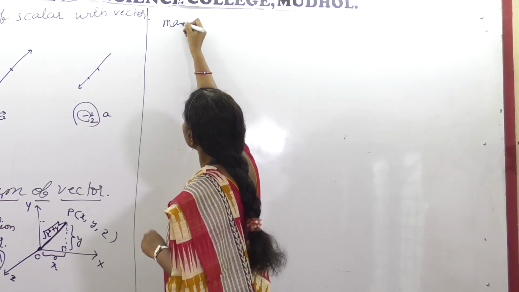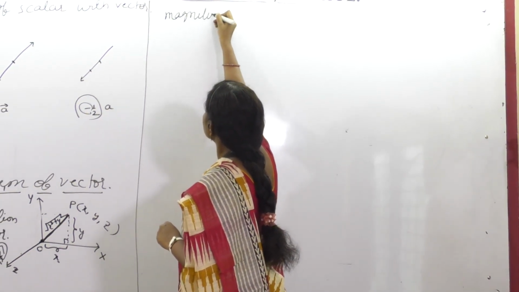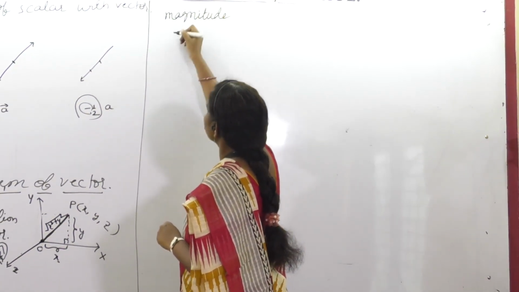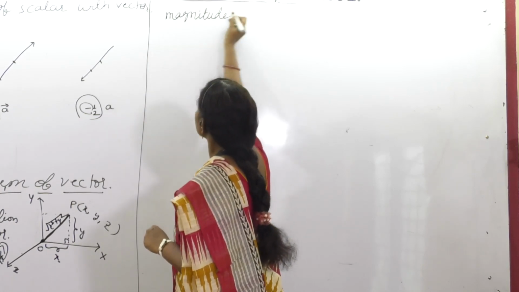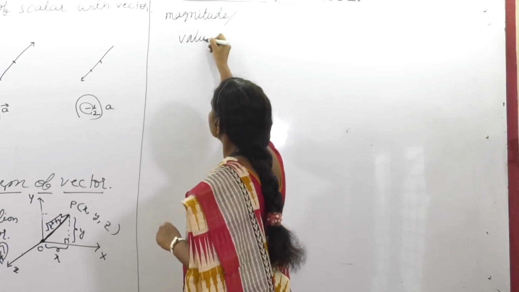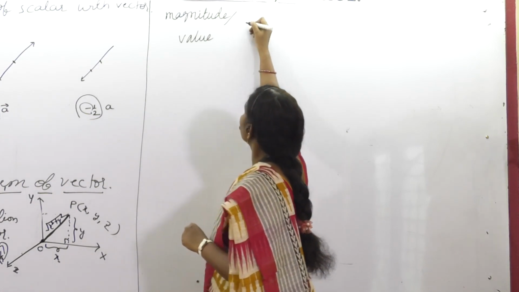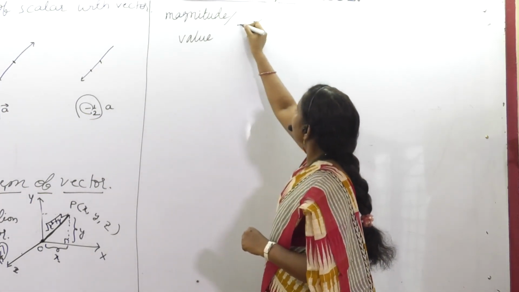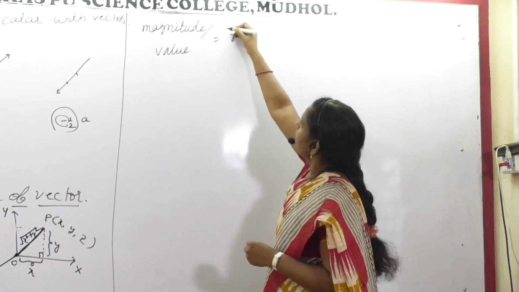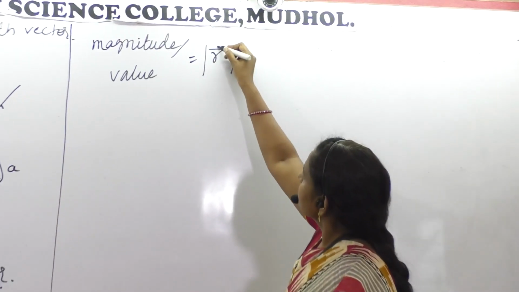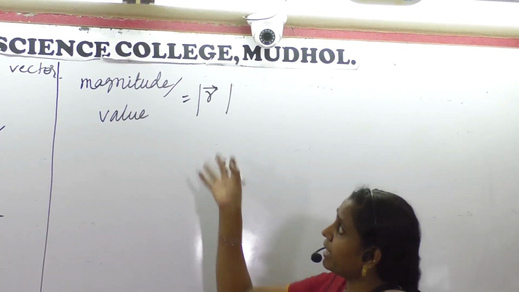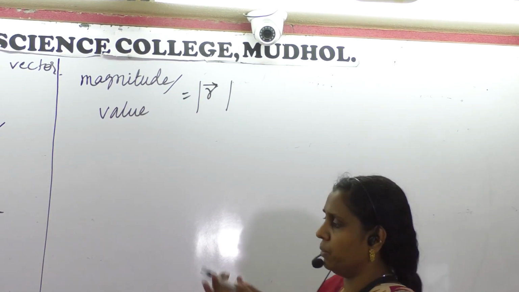Modulus, or you take this as magnitude or value. The value of OP. OP is nothing but r, and we put it under the modulus sign. Magnitude is the value.